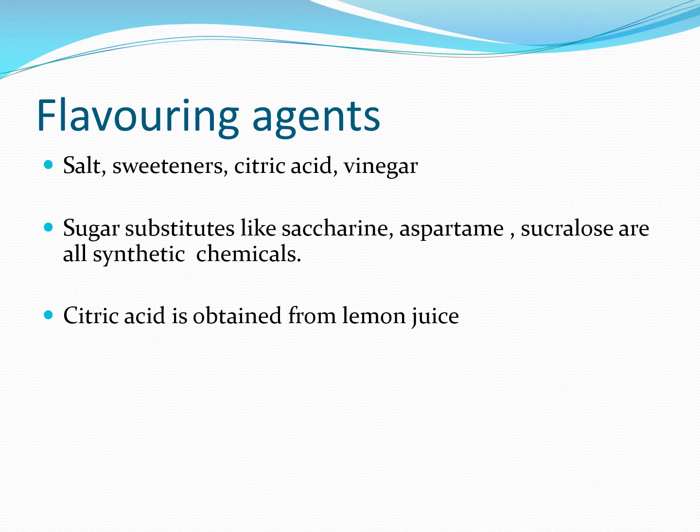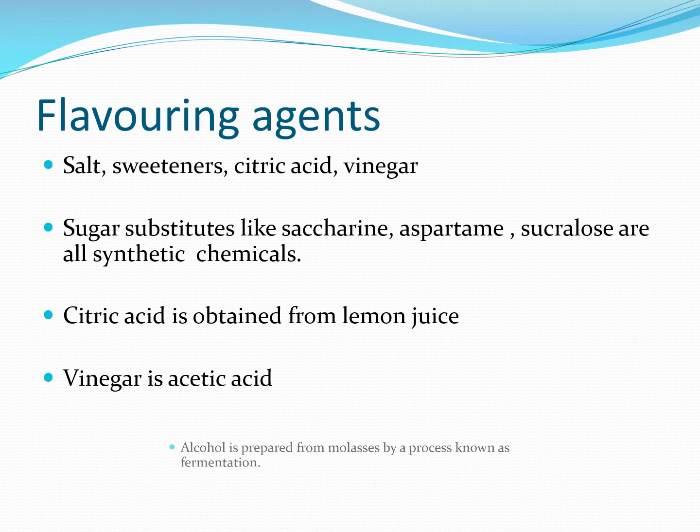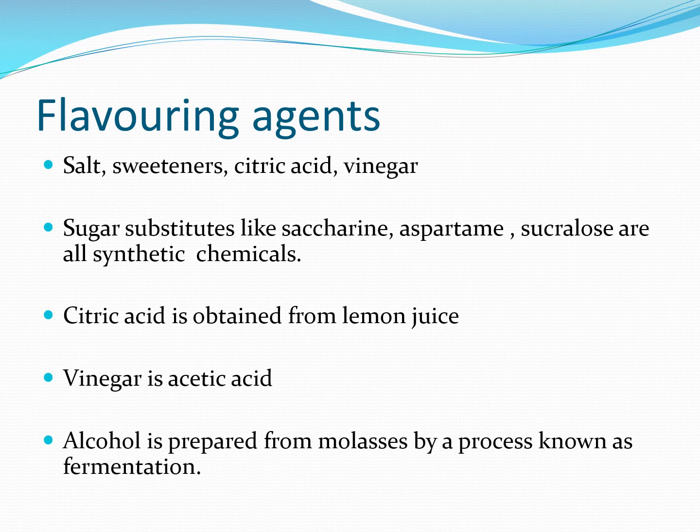Citric acid we obtain from lemon juice. Then vinegar from acetic acid. Alcohol is prepared from molasses. Molasses means a waste of the sugar industries. So the waste of the sugar industries is treated with enzymes. Then the sugar solution is converted into alcohol. This is called fermentation. So all these things give flavors. That's why these all are called flavoring agents.